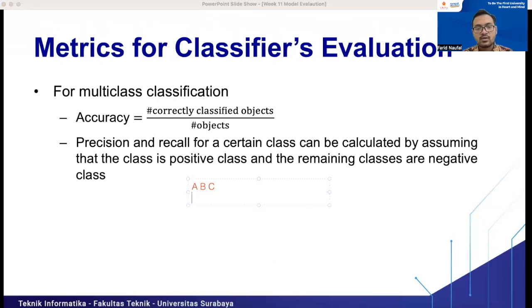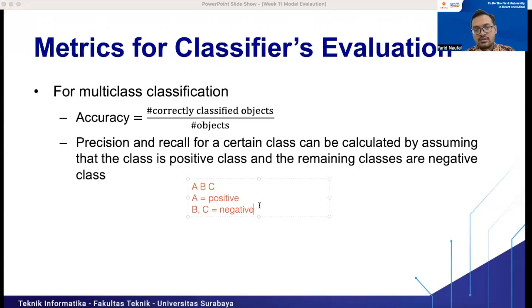So let's say that A will be positive, then B and C will be negative. So we can assume that A is the positive class, and B and C will be the negative class.